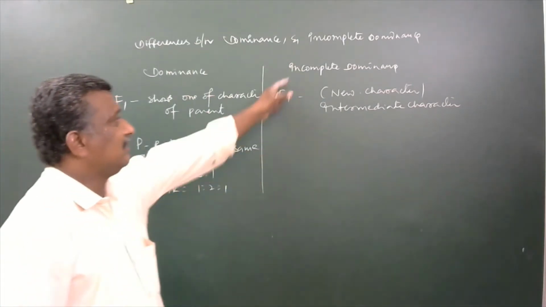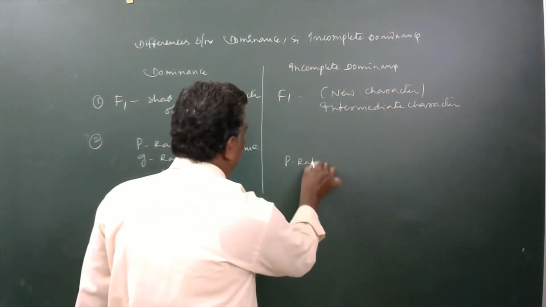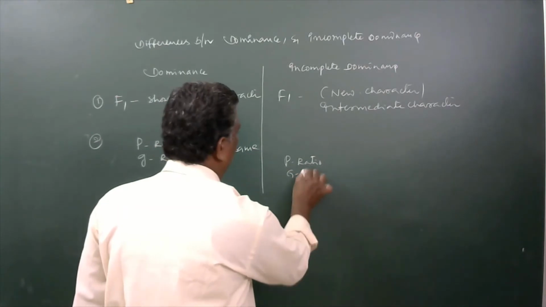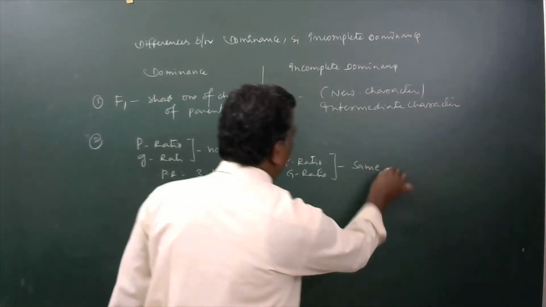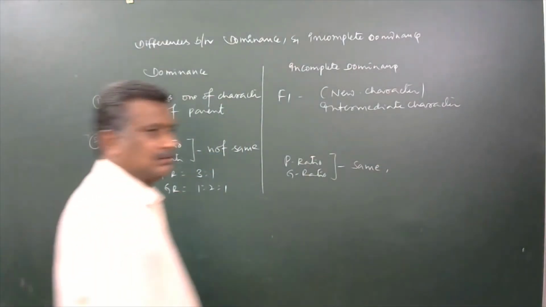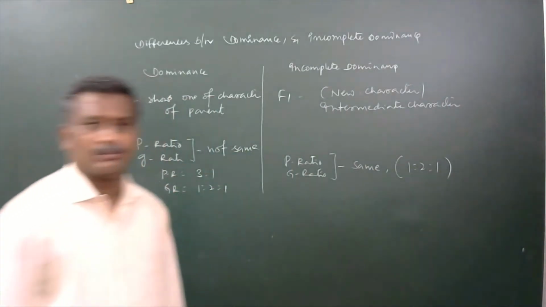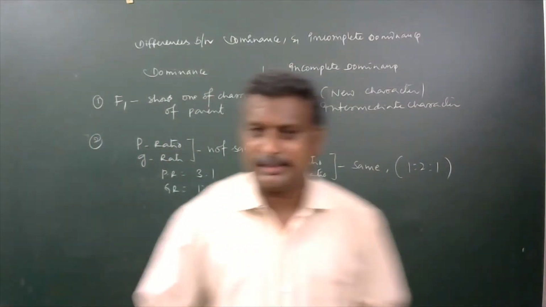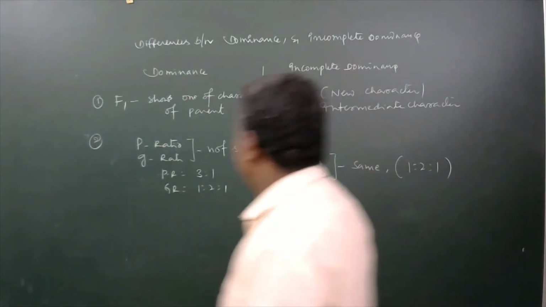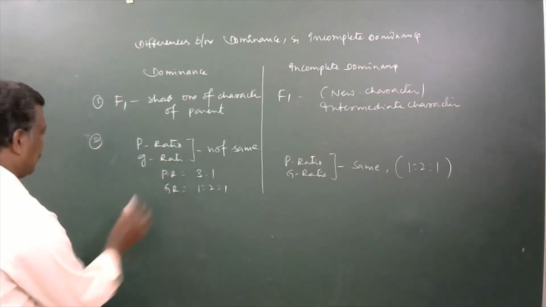But in the case of incomplete dominance, the phenotypic ratio and the genotypic ratio are both the same. These two are 1:2:1 for both phenotypic and genotypic. Okay. Now, one more different character between dominance and incomplete dominance.